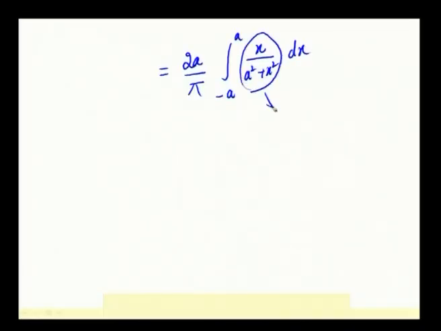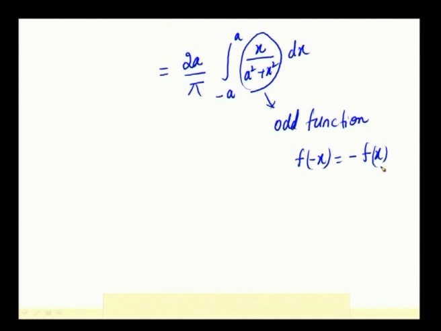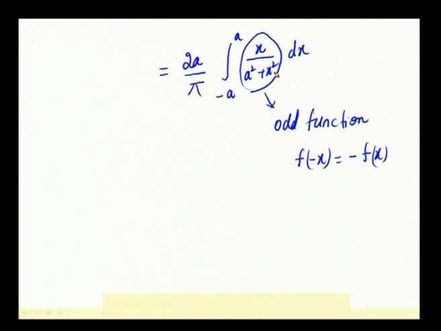Seeing this integrand, x by a square plus x square is an odd function. Odd function means f of minus x, when you replace x with minus x, is minus f of x. When you put minus x, it becomes minus of the whole function. So, x by a square plus x square is an odd function.